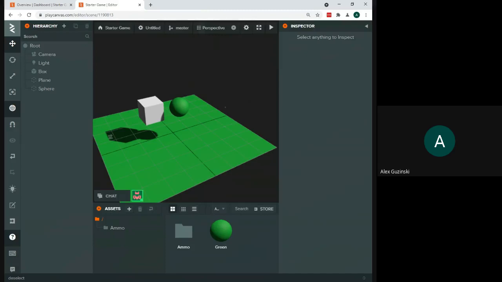Okay, so what we learned our first day making our own game: we learned how to use some of those basic tools and change some of those entity settings, such as the position, rotation, and scale. We learned how to add both a collision and a rigid body to an object, as well as the difference between static and dynamic. And we learned how to create a material and how to add it to one of our objects. Okay. Any questions for today?